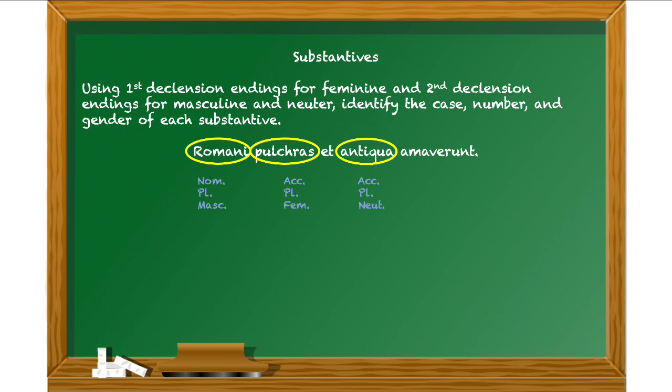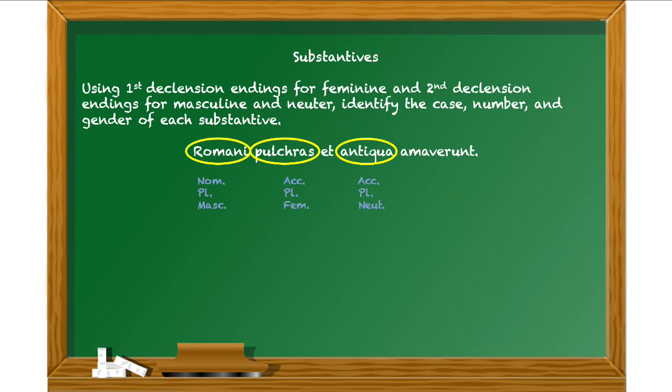Now the A of antiqua could be from first declension or second declension. But if it were for first declension, it would have to be nominative singular, and we know that can't be right because the verb is amaverunt, and that's plural. You can't have a singular nominative, a singular subject, with a plural verb. So the only other thing A could be is something from the neuter, and that could either be nominative or accusative plural.